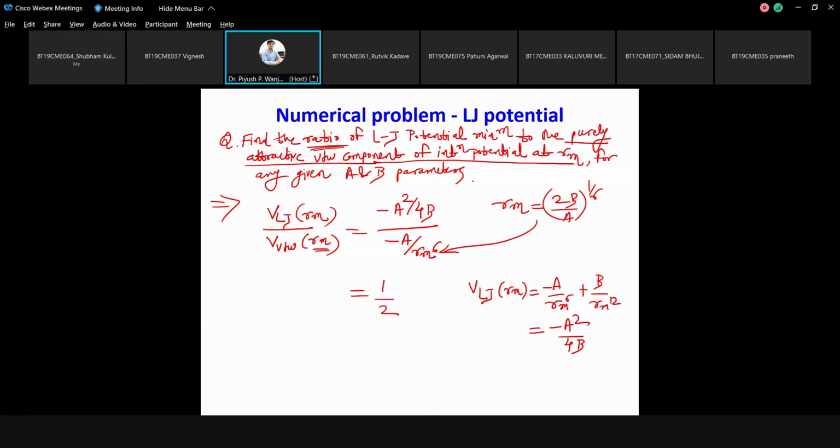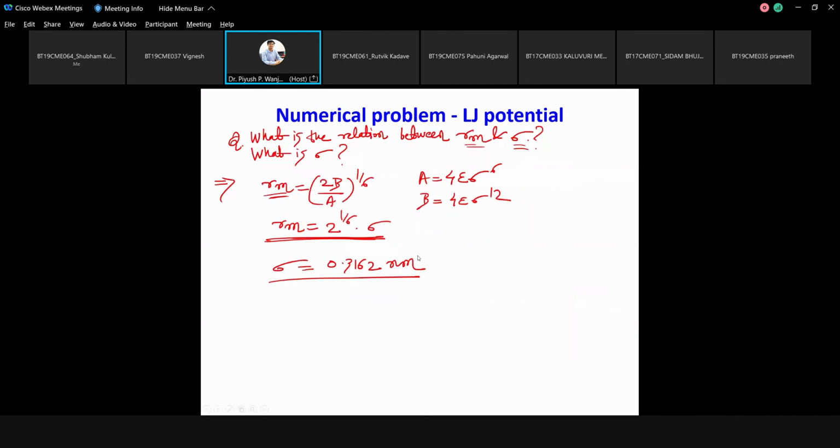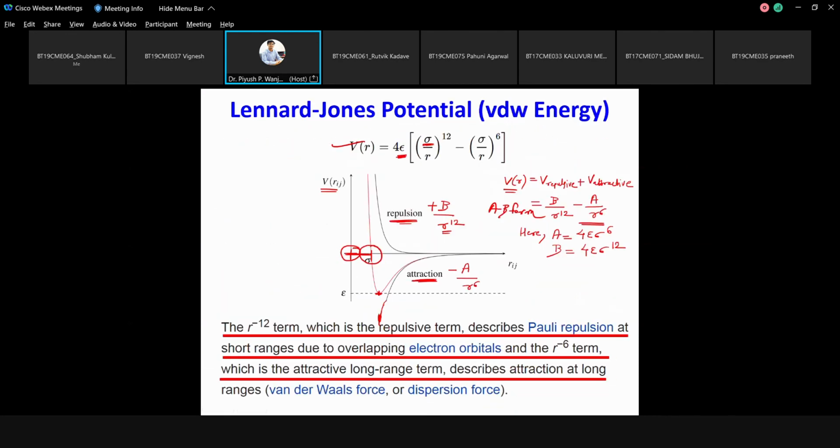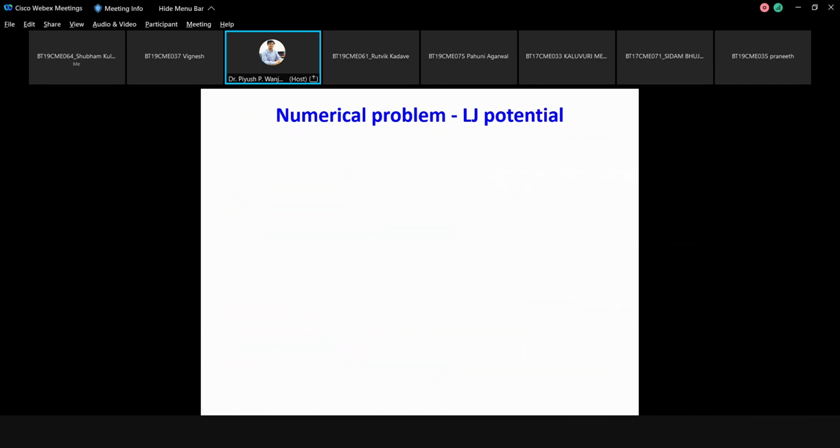1/2, right? Everyone got this? What is it signifying? That whatever value the Lennard-Jones potential is having, the attractive part is having twice the magnitude of the Lennard-Jones potential, as per the Lennard-Jones potential formula. Okay. Now the next question.